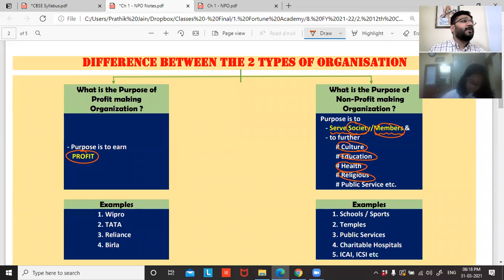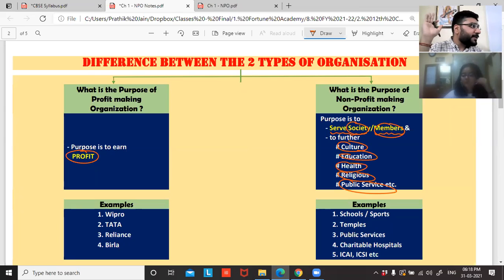Religious activities. Religious means what? Temple, Gurudwara, church, mosque. If you go to a temple, it has to be maintained, no? You have to give some money to the priest who's performing the functions there. Where will the money come from? And wherever money is coming in and going out in many organizations, accounting is mandatory. So religious activities, to maintain that. Public services, if there is any other public service you want to do. These are the motives behind forming a not-for-profit organization.